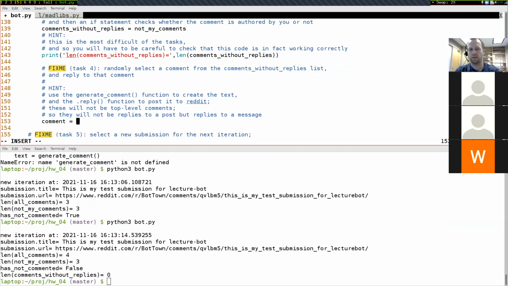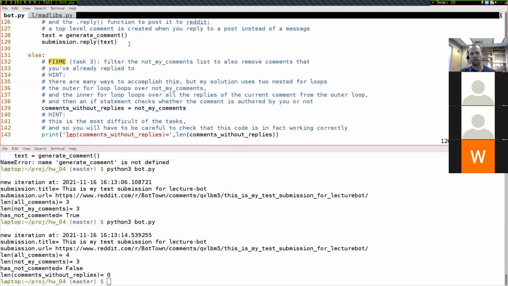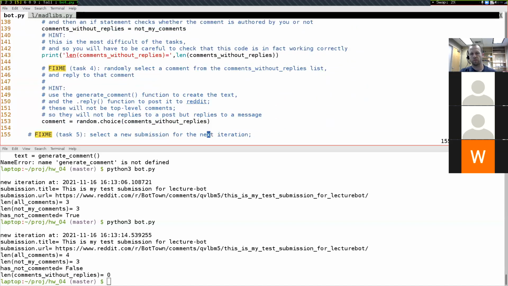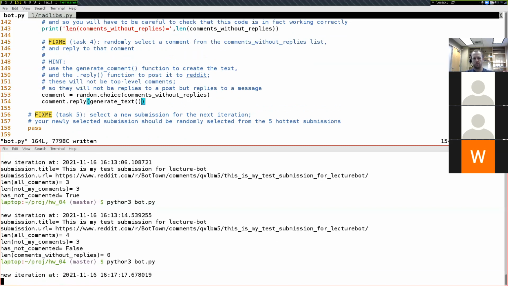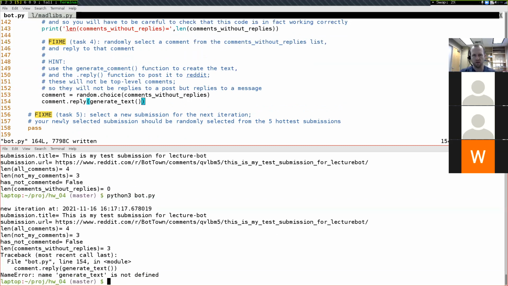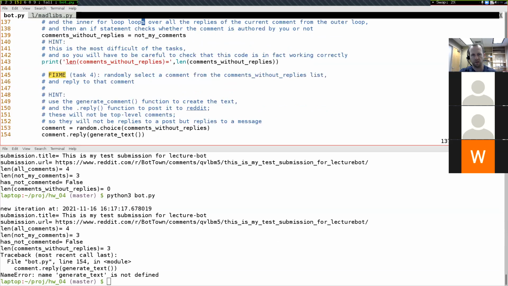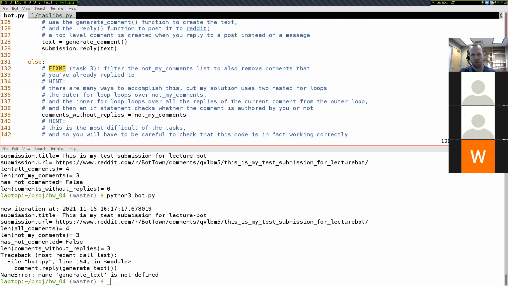So saying something like comment equals random.choice of comments without replies, and then reply to this comment in the same way that you did up here. So comment.reply, generate text like that. Let's go ahead and run that. Let's see, generate text is not the name of it. What's the name of the function? Generate comment.